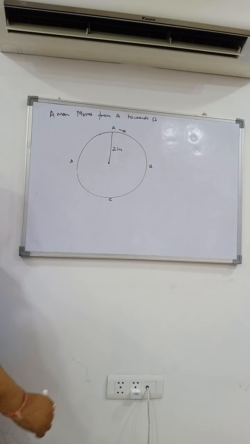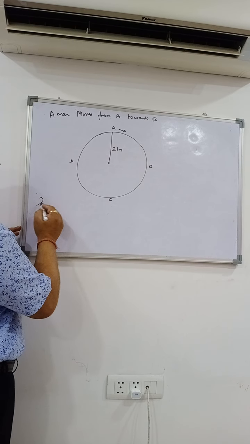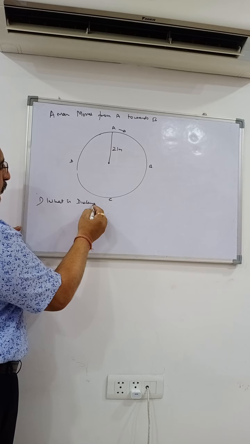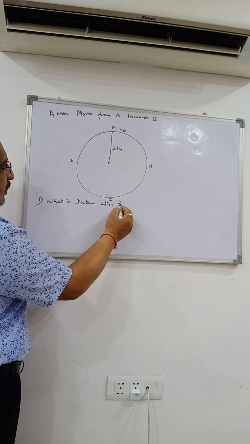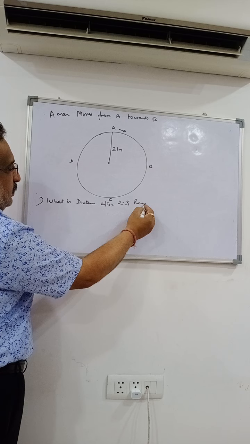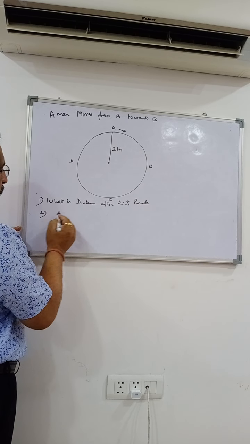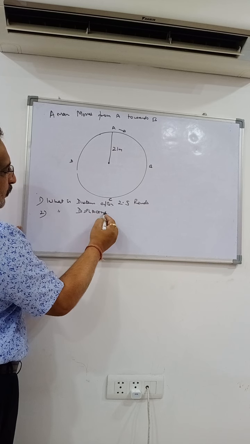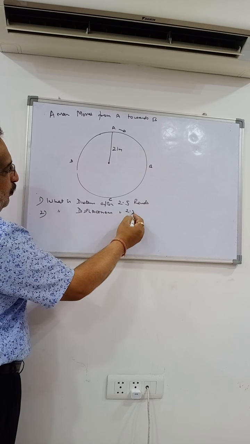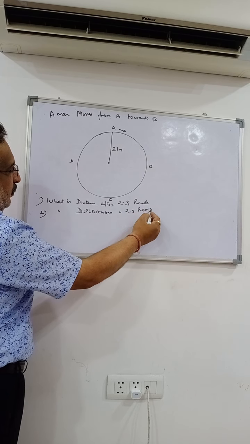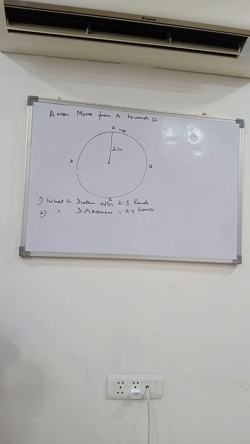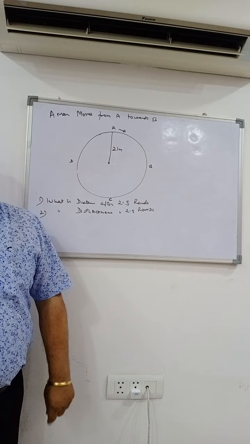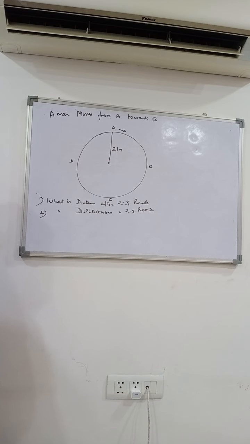The question is, what is the distance after 2.5 rounds? What is the displacement after 2.5 rounds? Distance after 2.5 rounds and displacement after 2.5 rounds.